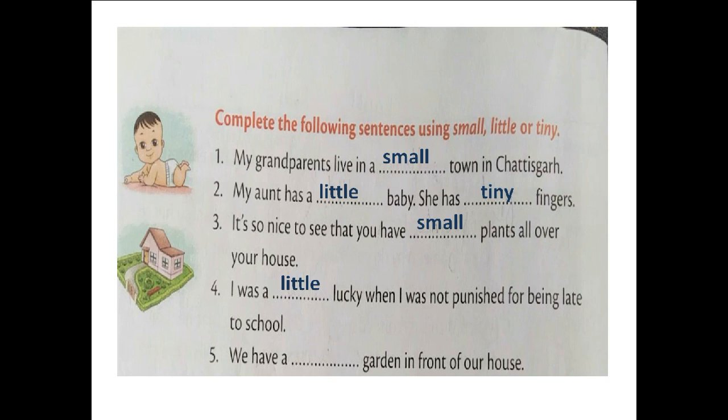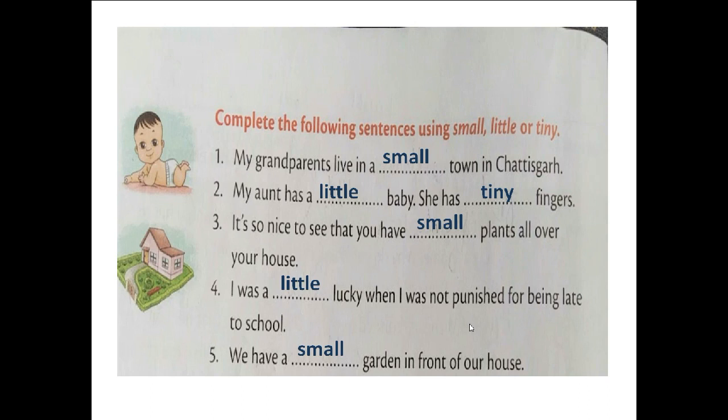Next is, we have a dash garden in front of our house. What will fit here? Small, little or tiny? Yes, it is small. We have a small garden in front of our house. So this is how you're going to use these three words. Though all the three words mean the same, they're used in different ways in sentences.